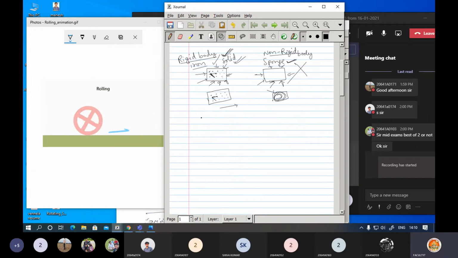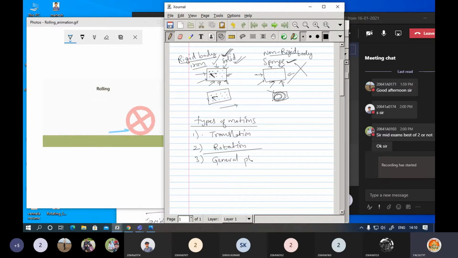Here, if you want to identify the types of motions, we can denote the first one as translation, the second one as rotation. The third one will be the combination of these two, which can be considered a general plane motion.